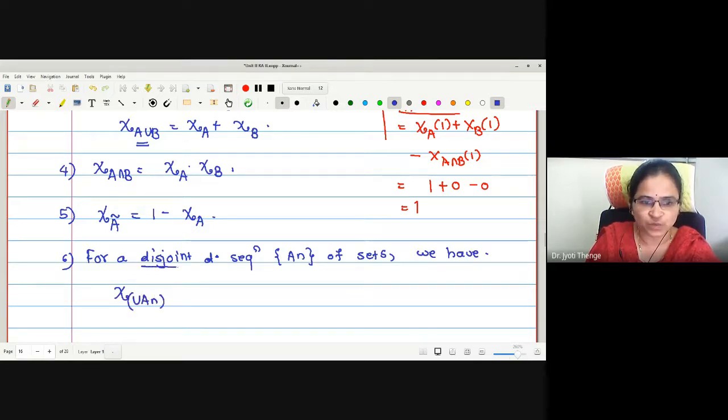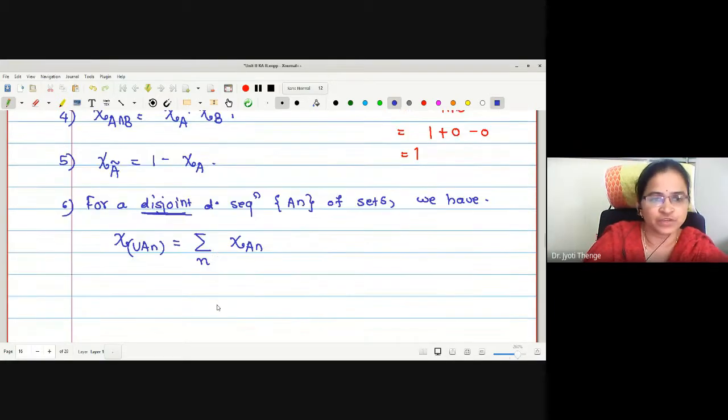What kind of sequence is it? Disjoint, meaning all the sets are disjoint, meaning the intersection is empty. Therefore, it has to go by this rule: characteristic of A union B is characteristic of A plus characteristic of B. Therefore, here can I write this as the sum of the characteristic functions of the sets A_n? This sum is running over n. Is it okay?